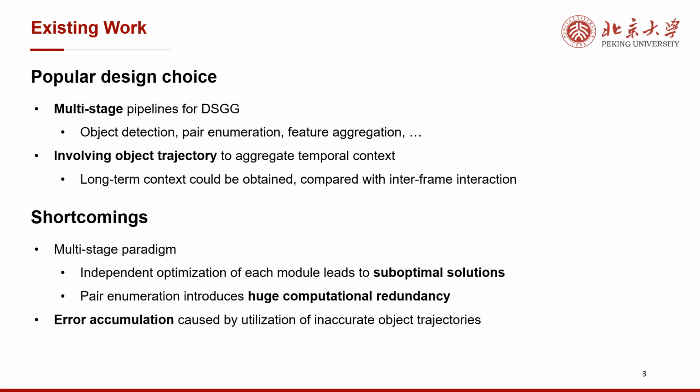Existing works have largely adopted multi-stage pipelines for DSGG, which may include object detection, pair enumeration based on detection results, and so on. And recent works introduced object trajectory to aggregate important and long-term temporal context. However, multi-stage frameworks result in suboptimal solutions due to independent optimization. There is huge computational redundancy in pair enumeration, because its complexity is O(n squared), where n represents the average number of detection results. Besides, complex scenes tend to yield inaccurate object trajectories, which will lead to error accumulation.